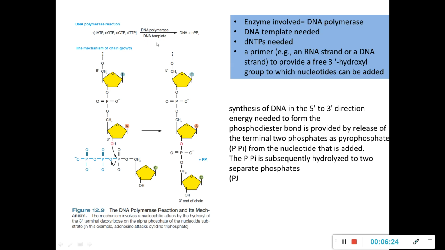That is something essential. Then, there should be someone who should build it, and that is the enzyme called the DNA polymerase. So we got three things which are being needed for the DNA replication. In addition to this, we also need something else called the primer. A primer is something of an RNA strand or a DNA strand. Usually it's an RNA strand which will provide a free 3'OH group to which the nucleotides are added.